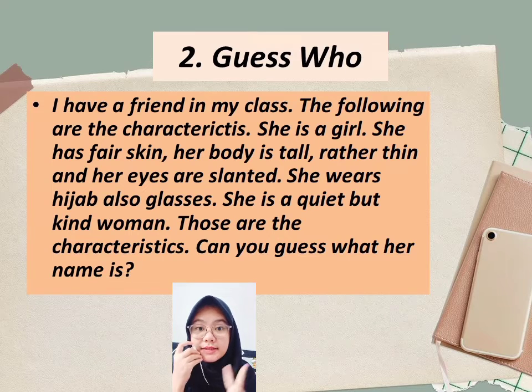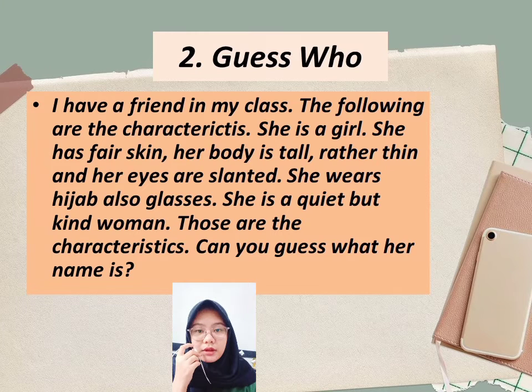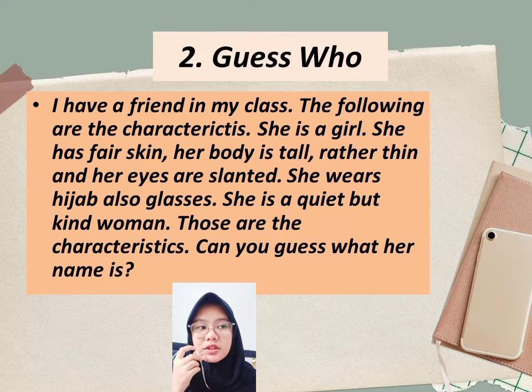Alright, the second point is guess who. I made an example for this material. I have a friend in my class. The following are her characteristics. She is a girl. She has fair skin. Her body is tall, rather thin, and her eyes are slanted. She wears a hijab, also glasses. She is a quiet but kind woman. Those are the characteristics. Can you guess what her name is?